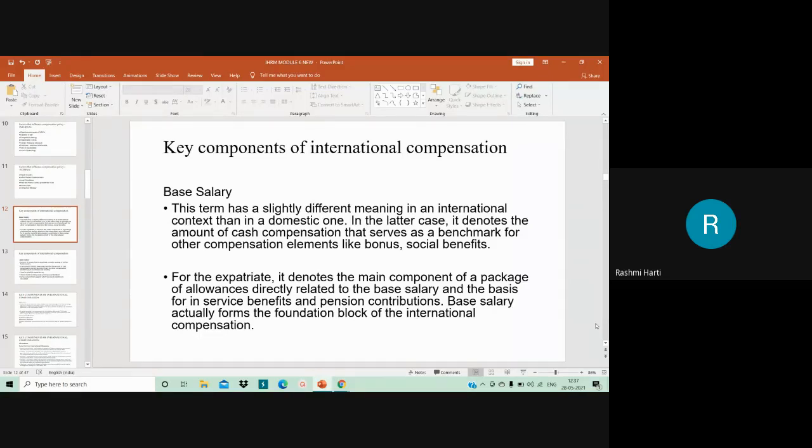So when it comes to domestic base salary, it serves as a basis for bonuses and social benefits like PF and ESI. But in international compensation, base salary serves as a basis for allowances. Whatever allowances are there, they are calculated directly based on the base salary, as well as the pension contributions and service benefits. So base salary forms the foundation block of international compensation, right?